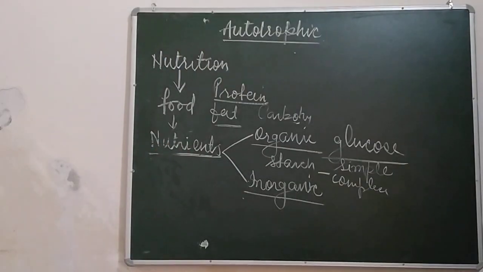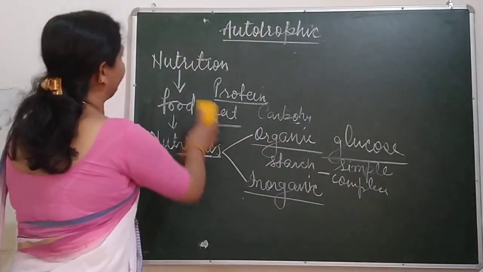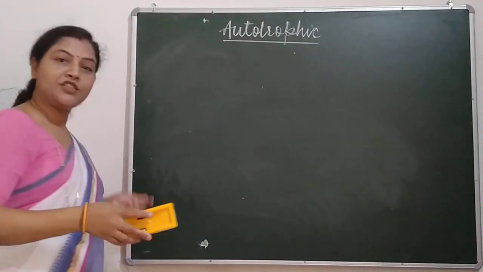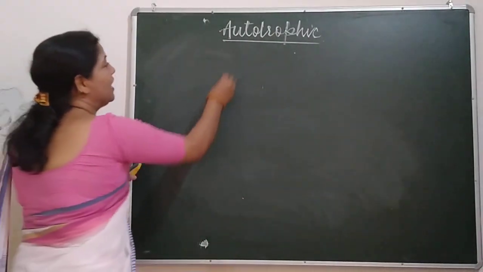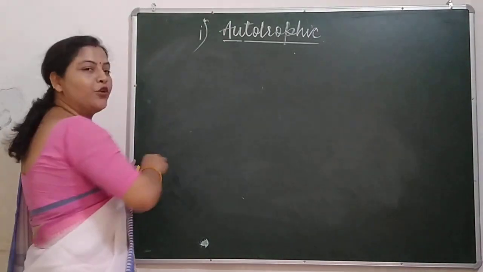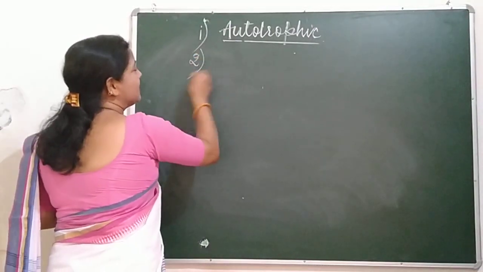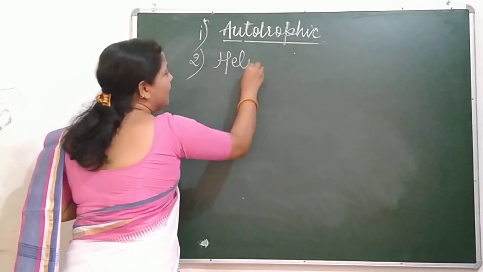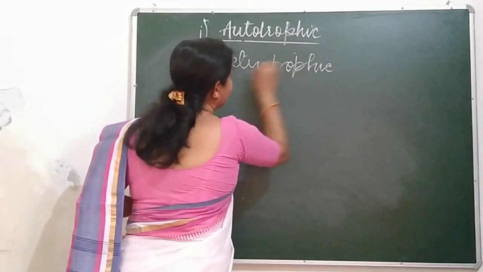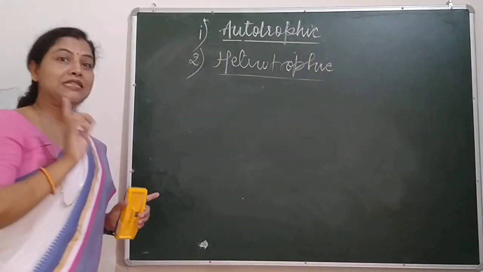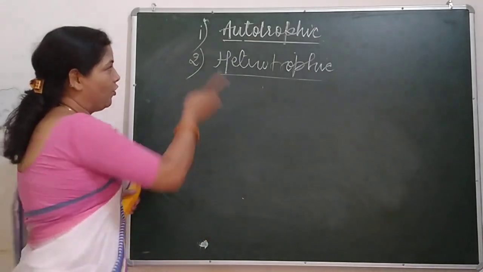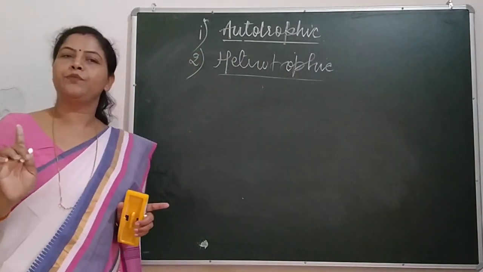So on the basis of feeding, the modes of nutrition are of two types. The first one is the autotrophic mode of nutrition, and the second one is the heterotrophic mode of nutrition. On the basis of feeding, I'm telling you, autotrophic and heterotrophic.